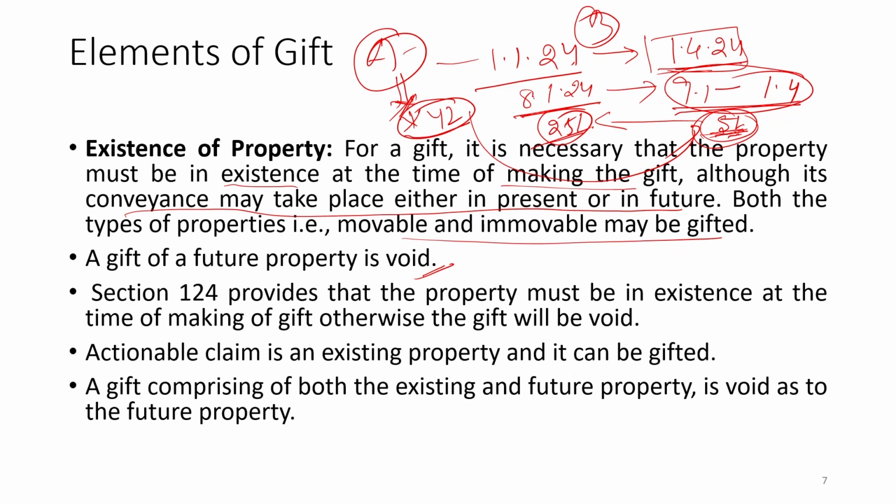That will be a valid one, because this claim itself is in existence. So in that way, an actionable claim may be part of that, and it may be part of the gift also. Those claims which have already arisen on the date, not those claims which will come in future. So a prospective claim will not be part of it, but an actionable claim, those which exist at present, will be part of the gift itself. Actionable claim is an existing property, and this existing property will be part of the gift.